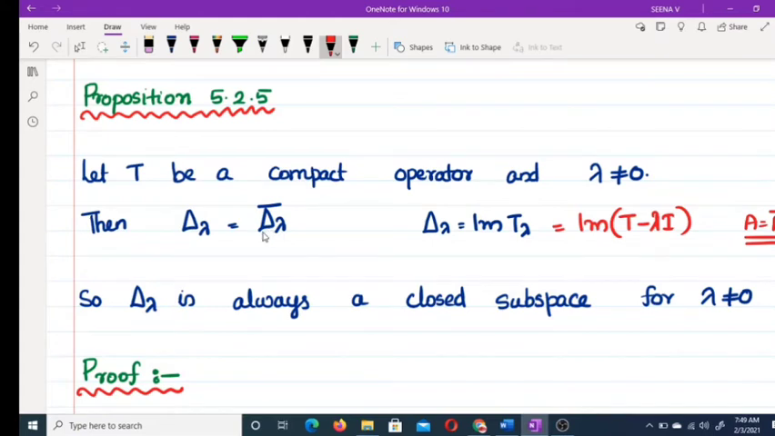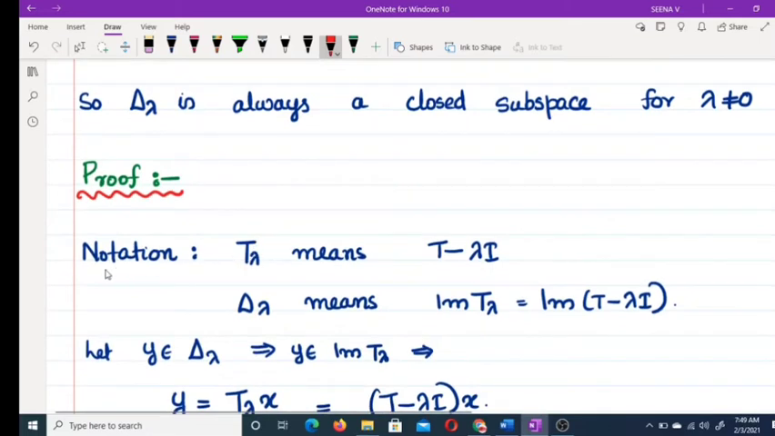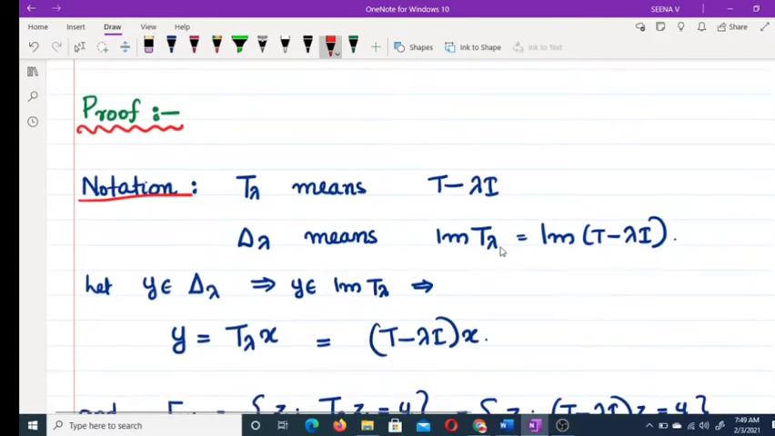So moving to the proof, this is just notation. T lambda means T minus lambda I. Delta lambda means image of T lambda. That means image of T minus lambda I. So before going to the proof, we are discussing some result.